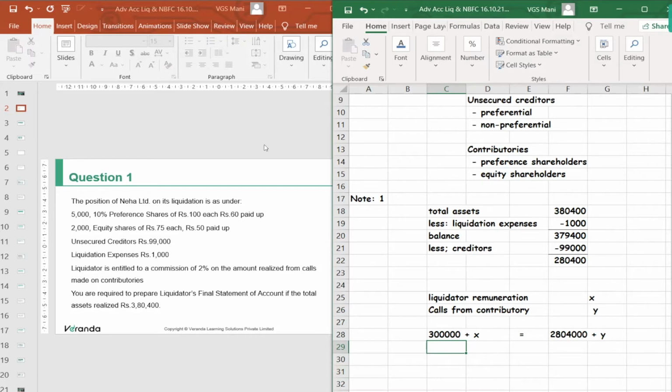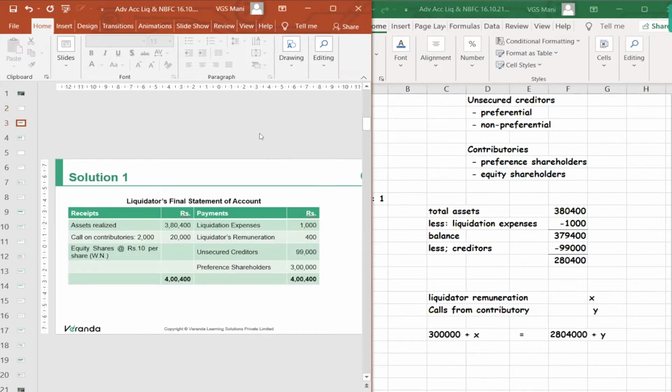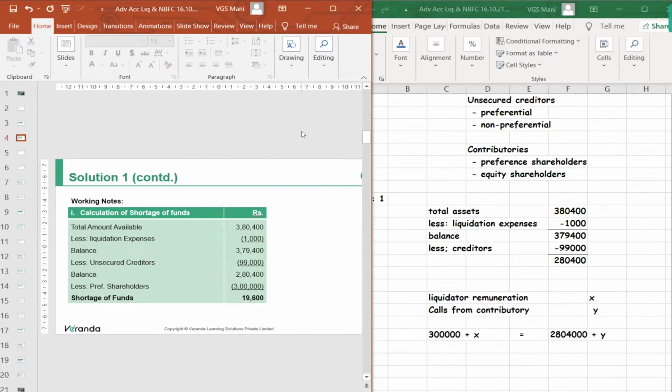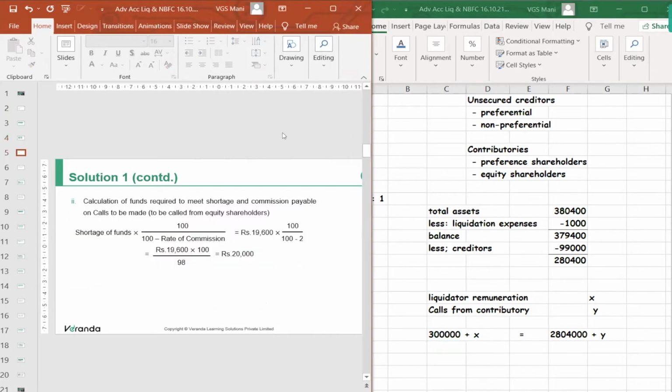Since the shortage of funds is 19,600, that is the stage we are at now.